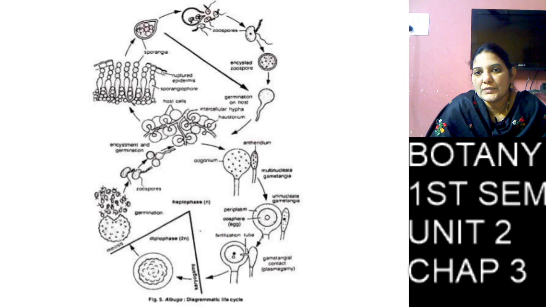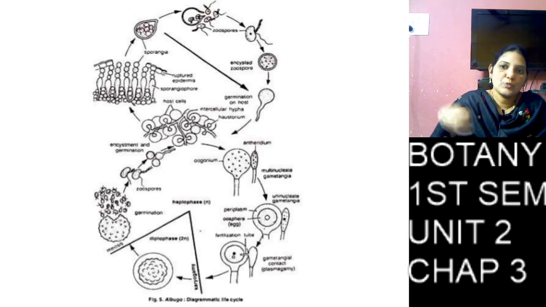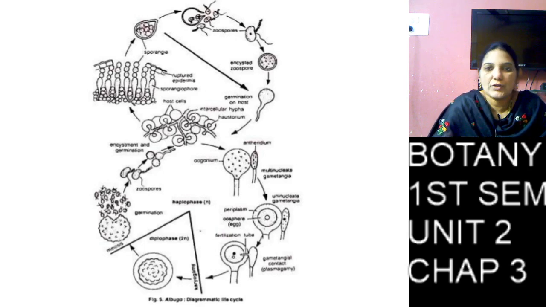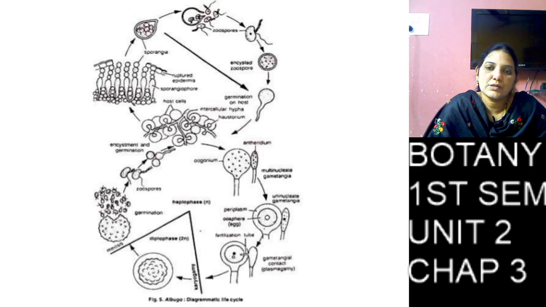After complete formation of the zoospores, the oospore's two outer layers, the tuberculate layer and the inner thin layer, rupture and the zoospores enter the water and swim for some time with the help of flagella,